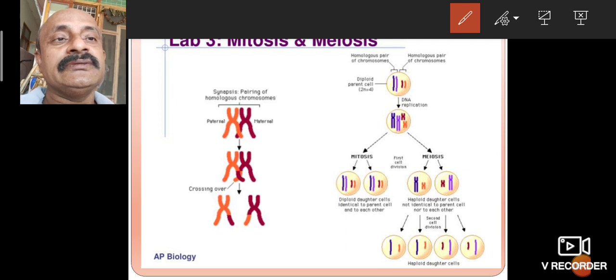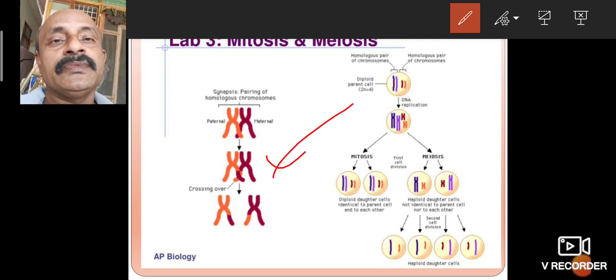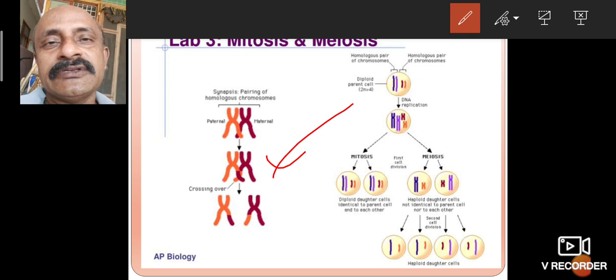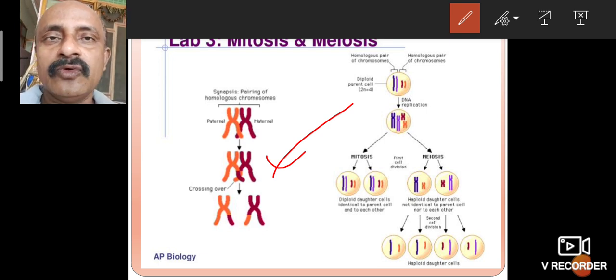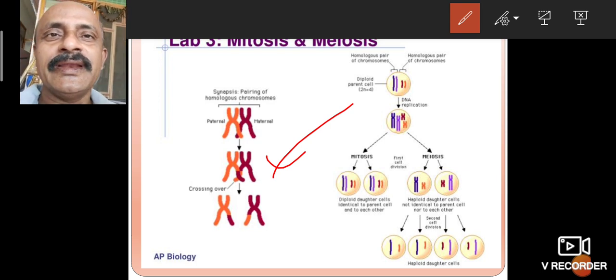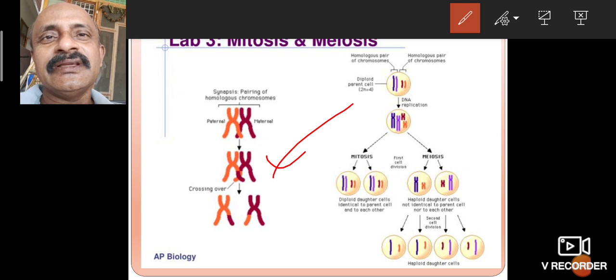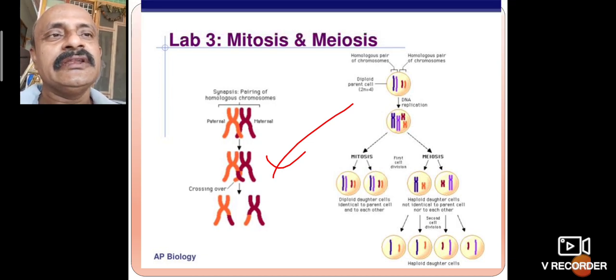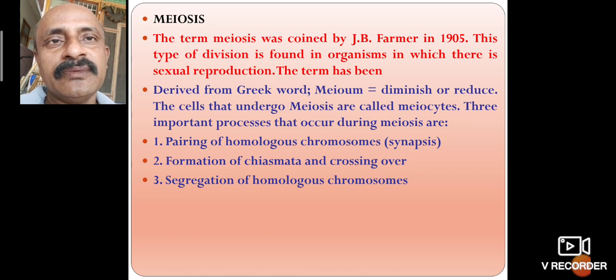In meiosis, crossing over takes place, and also synapsis. Synapsis means pairing of homologous chromosomes, the mother's and the father's. A bond takes place, they attach to each other, and one part of the male chromosome is transferred to the female, and the female part is transferred to the male. This cross-shaped structure is called chiasma formation. The chiasma is responsible for genetic recombination. So here is the start of meiosis.